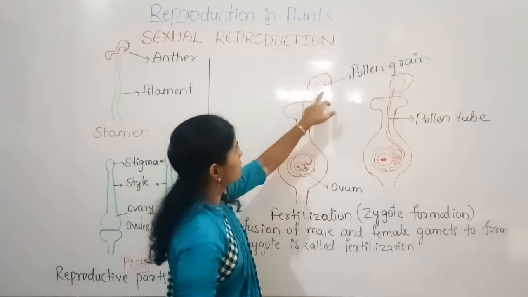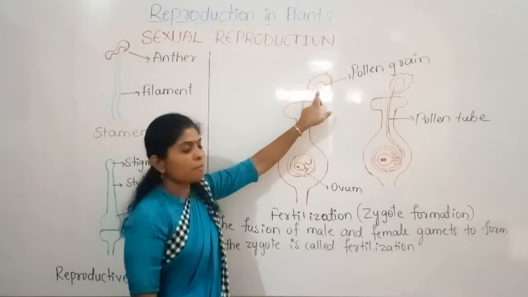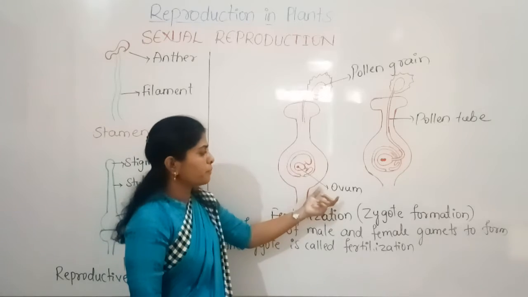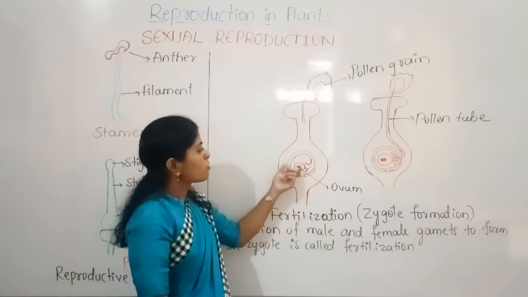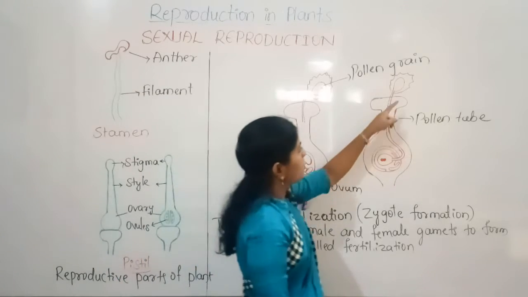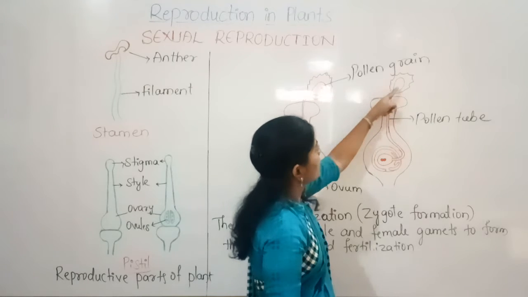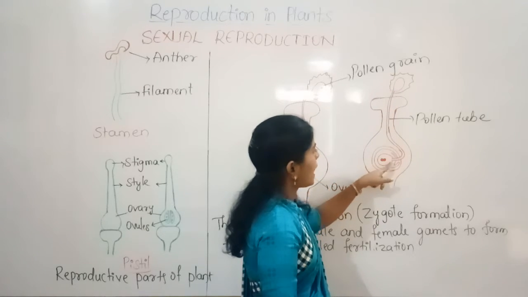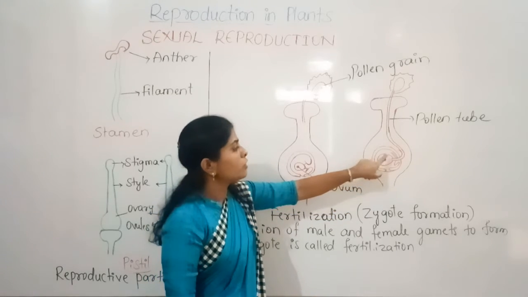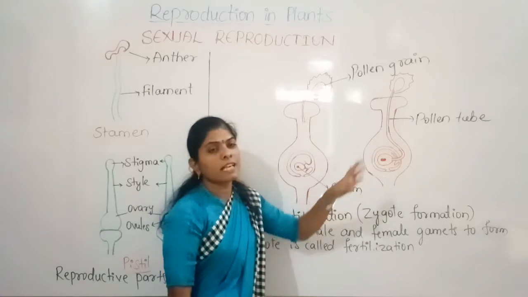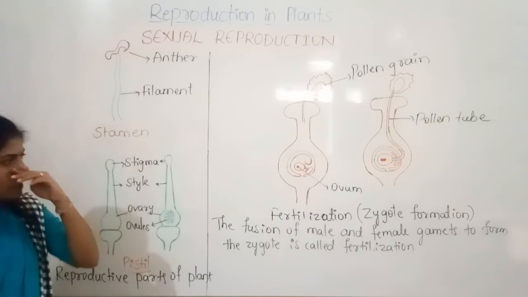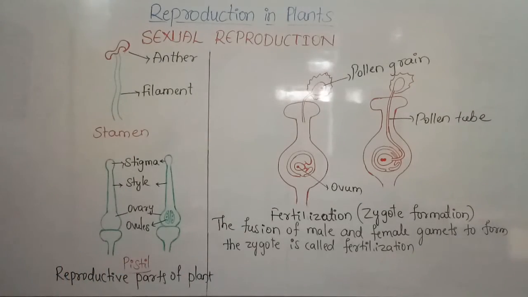So here see what happened. The pollen grain, the male gamete, will enter through the stigma. Here the ovum, the female gamete, will be there. So this is the embryo, this is the ovary, and the pollen grain transfers through the pollen tube, and then here the fusion takes place. Both male and female gametes fuse and form the zygote, which contains the embryo. Okay, so see how the fruit formation takes place.